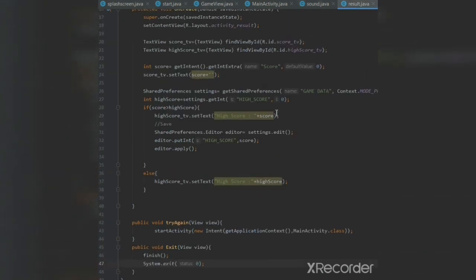In the result class, to store the highest score, we use shared preferences. Now shared preferences basically allow us to store a small amount of primitive data. So that's all about my project.